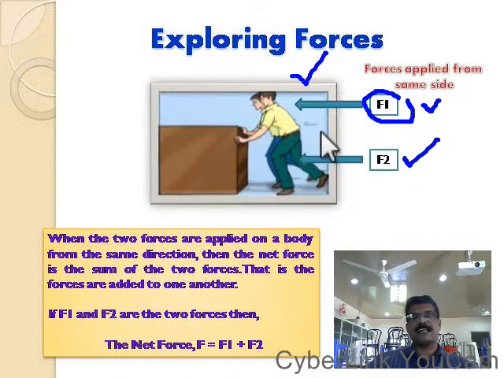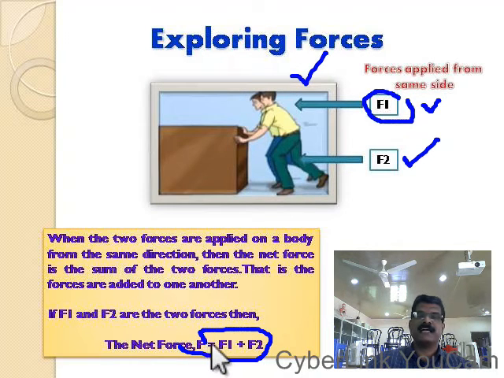When two forces are applied from the same side, then the net force or the total force is the sum of the two forces. Boy number 1 is applying a force, boy number 2 is also applying a force. Therefore, the net force F is equal to F1 and F2, the total force.